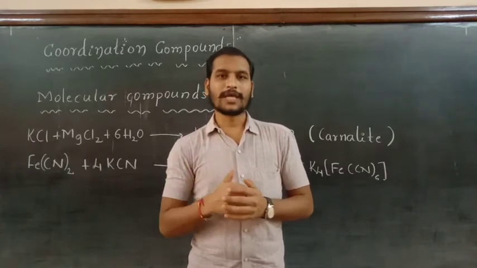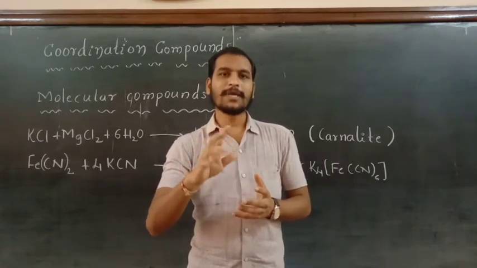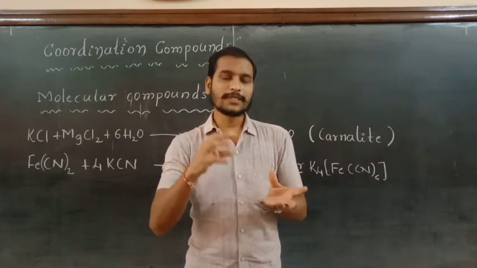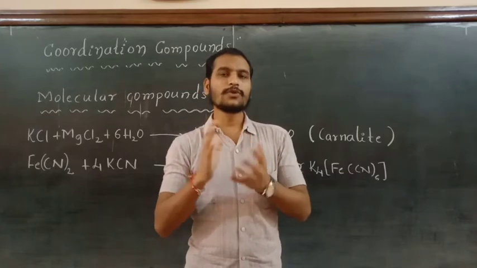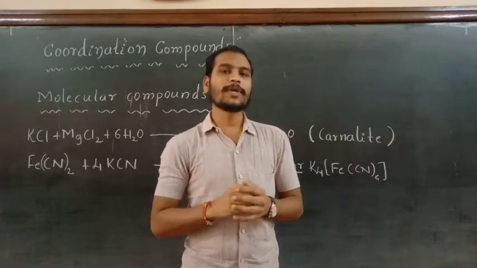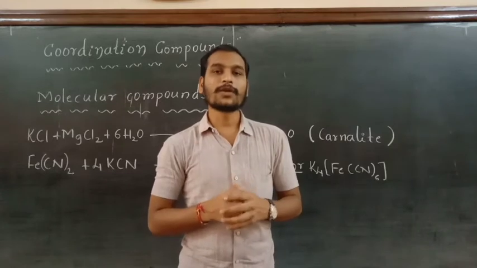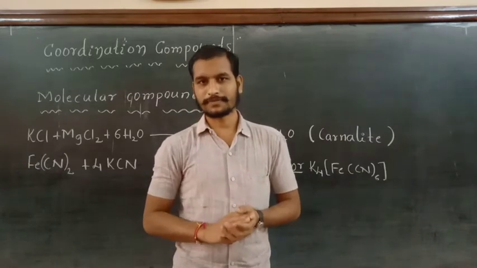And before going to that, we have to go with some type of chemical compounds which are formed by the mixing of two salt solutions in the stoichiometric proportions. That is called the molecular compounds or the addition compounds.